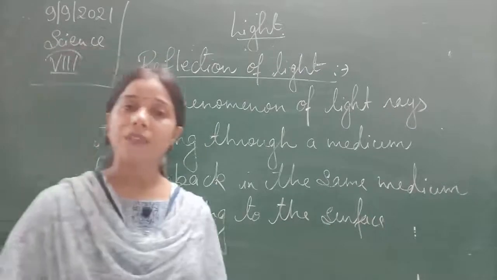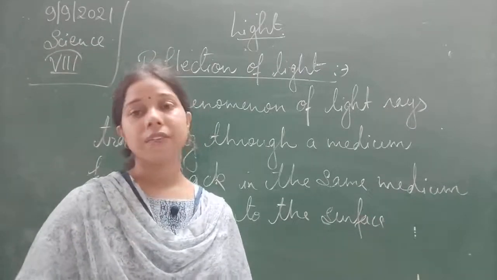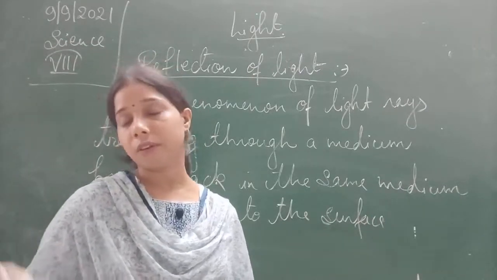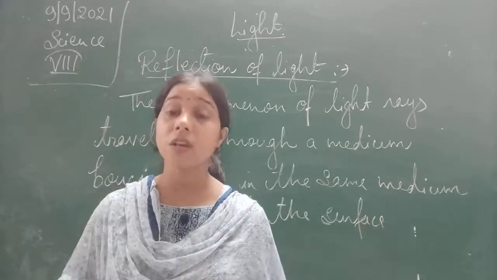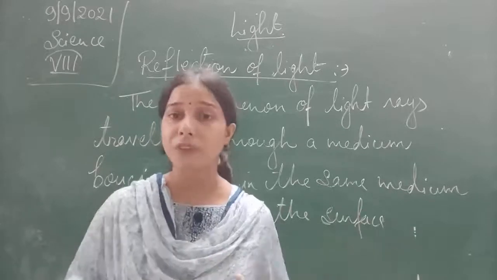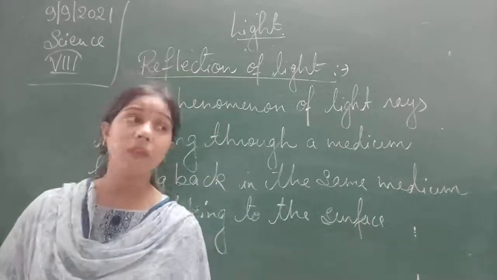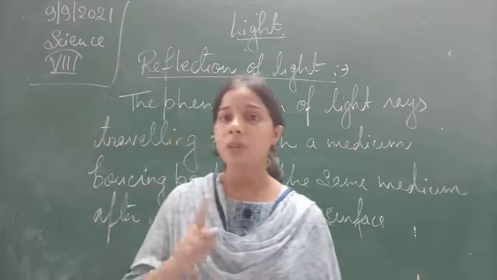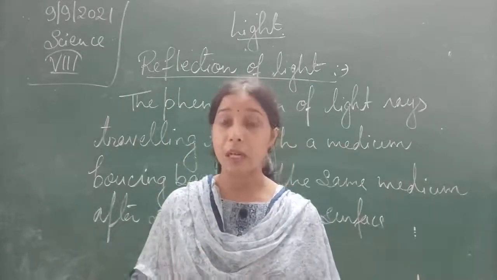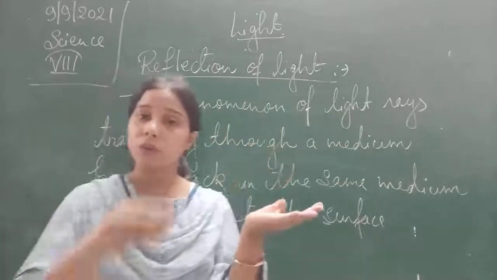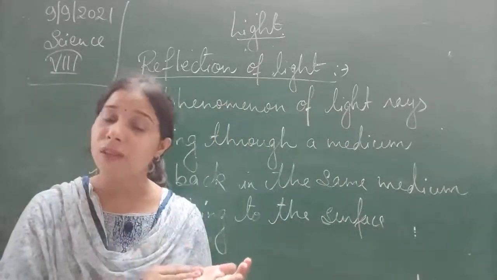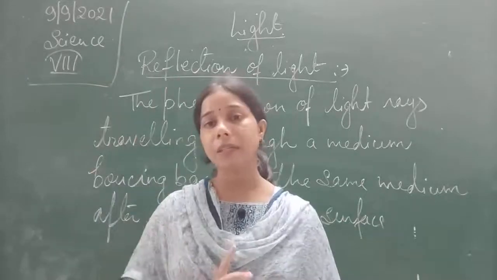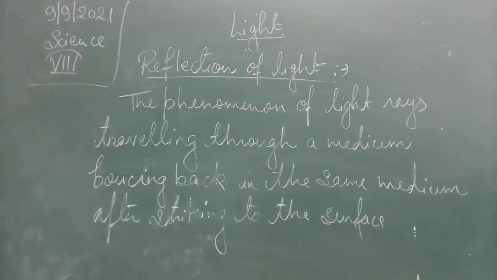What happens is that if light falls on an object, it gets reflected in some other direction. This is the bouncing back of the light. So the bouncing back of light in the same medium is called the reflection of light. Remember, if the light is coming in air, the reflection will also occur in the air medium. Okay, so that we call the reflection of light.